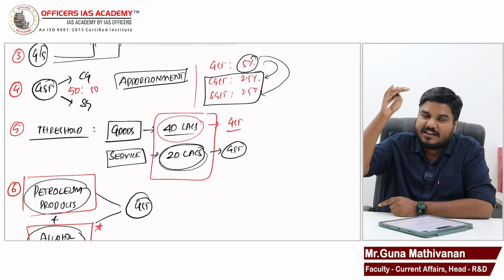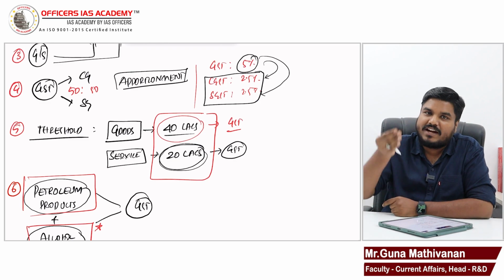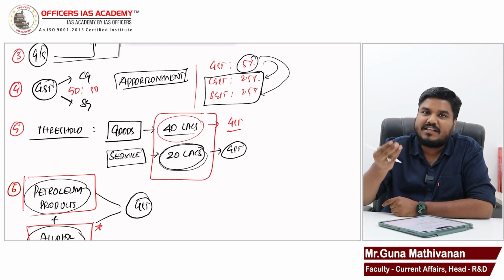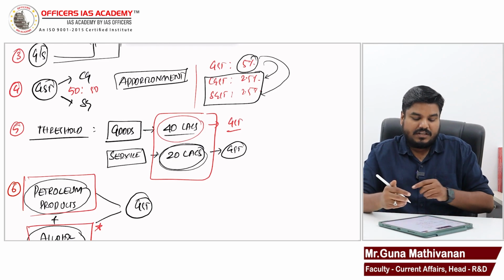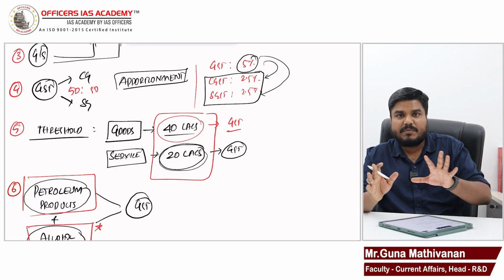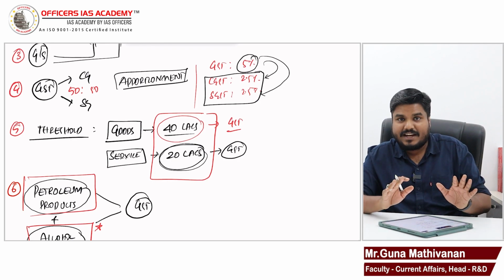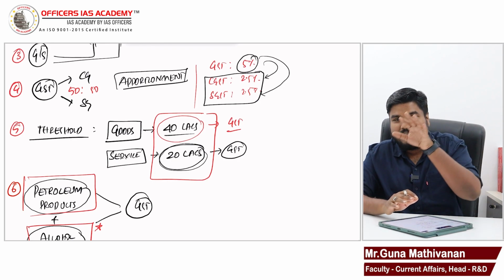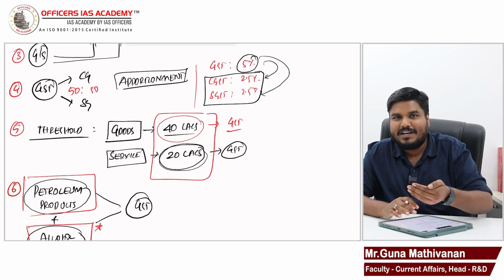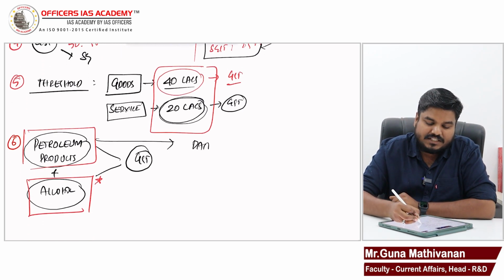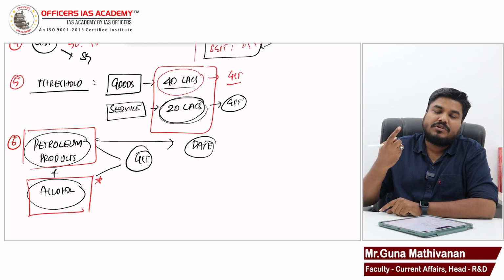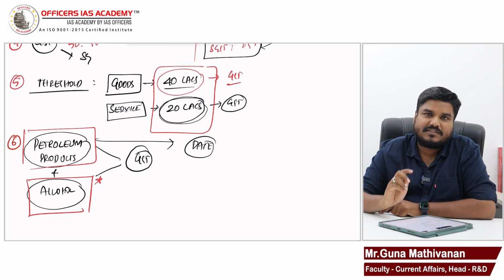Today, if you go to a petrol bunk, in that bill, you will not find GST. In that bill, you will find the central excise duties. You will find the state VAT. You will find the central government cess. You will find different taxes. So, if GST Council decides that petroleum products should be brought under GST, then when you go to a petrol bunk, in the petrol bill, you will find only GST. So, the date from which GST should be imposed on petroleum products, GST Council will decide.